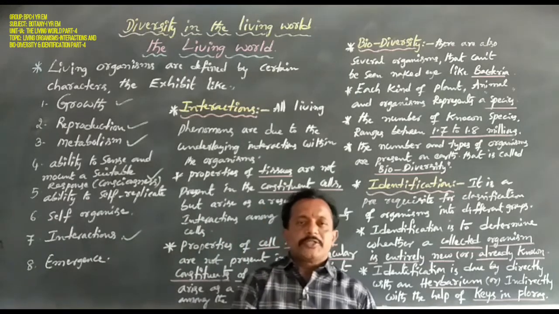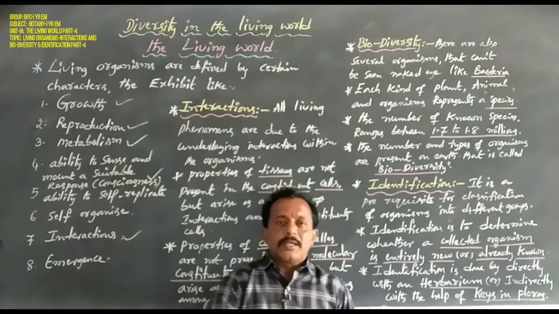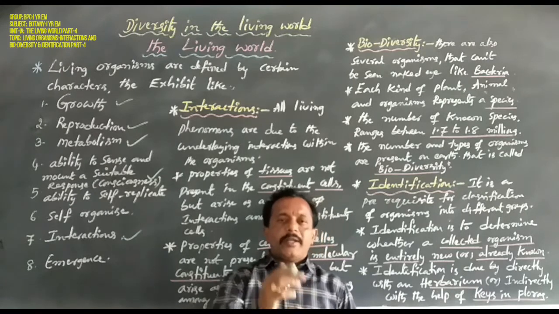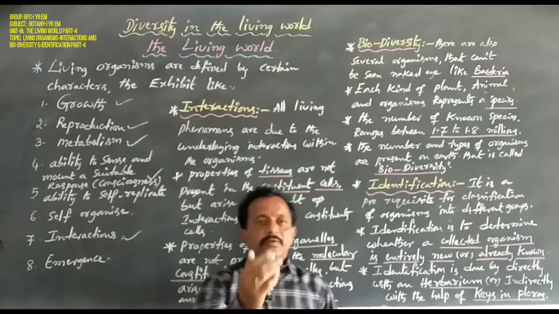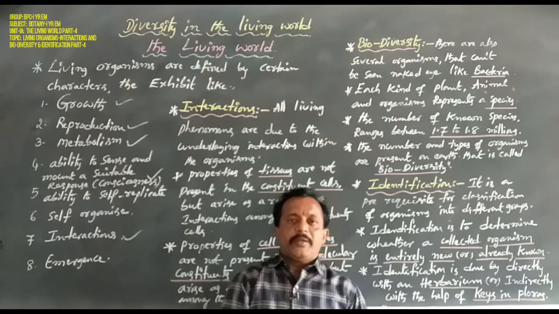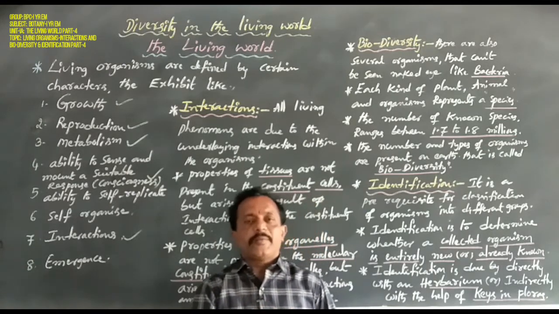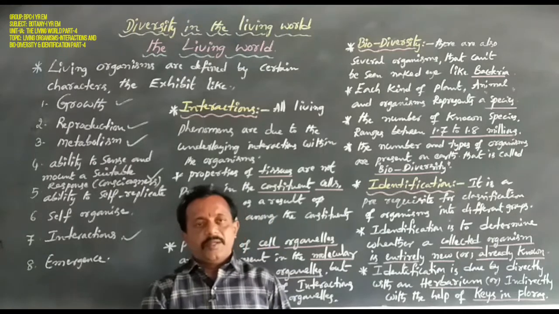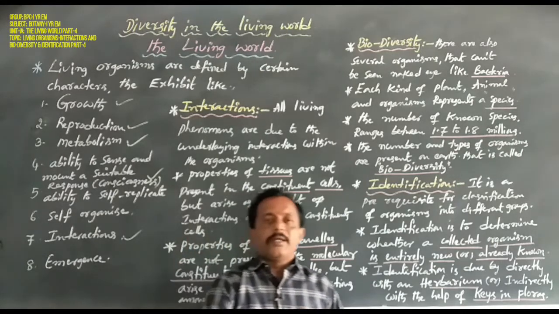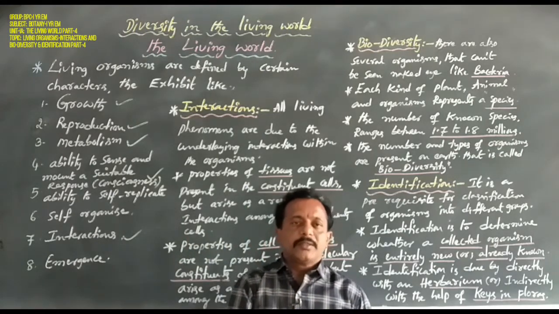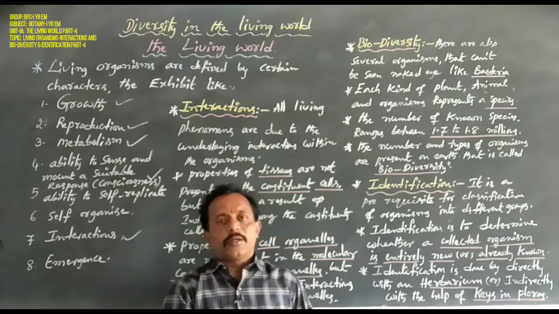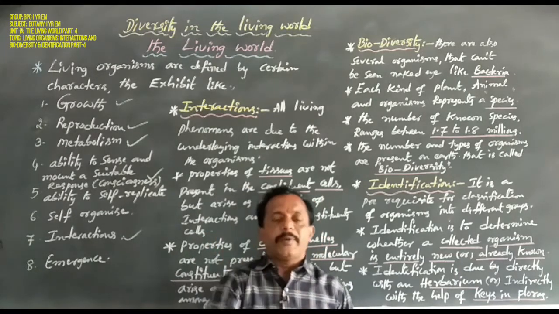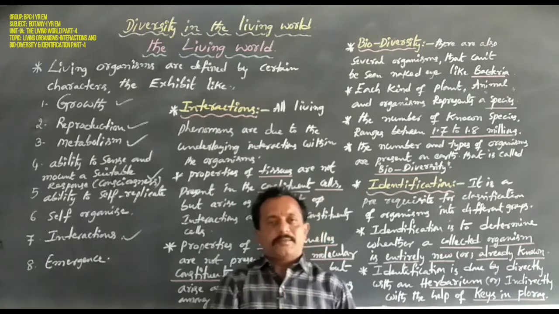Dear students, generally plants are autotrophs, and all the rest are heterotrophs. By means of photosynthesis, plants make their own food material in the presence of sunlight, but animal organisms and human beings do not make their own food materials. These two organisms always depend upon plants.